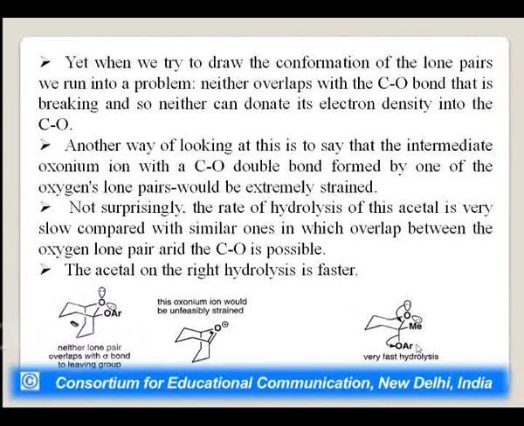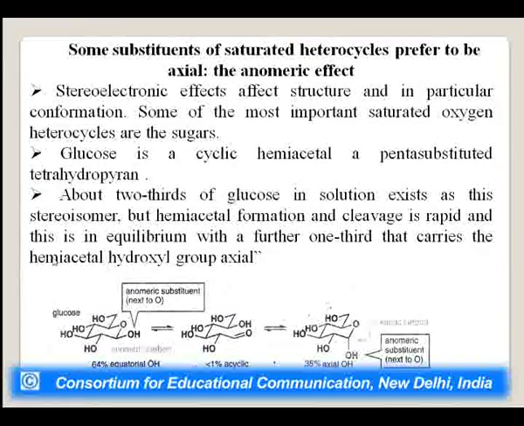So, hydrolysis is faster as compared to this, where the hydrolysis is very slow. Some substituents of saturated heterocycles prefer to be axial, and this is called the anomeric effect. Stereoelectronic effects affect structure and in particular conformation.